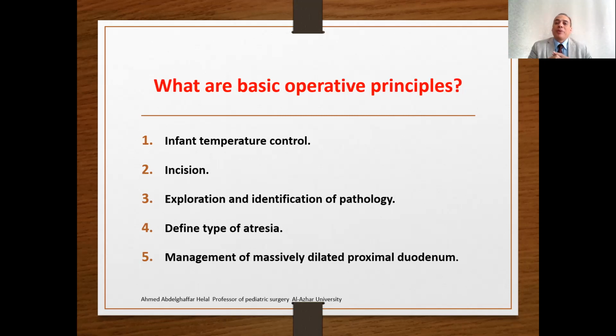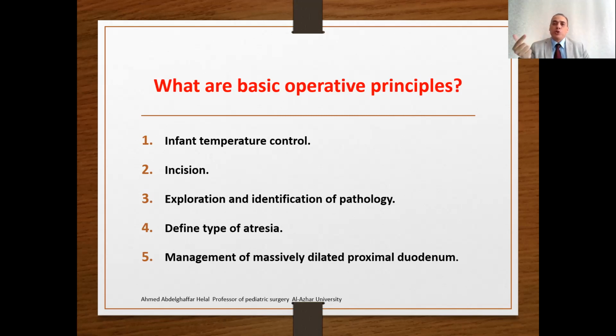What are the basic operative principles? The basic steps will be related, number one, to infant temperature control. Almost all infants with a duodenal atresia will be premature, low birth weight infants. These infants are more liable to hypothermia, and there may be major morbidity and mortality related to hypothermia. So infant temperature control is very essential.